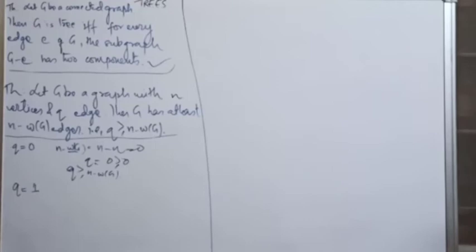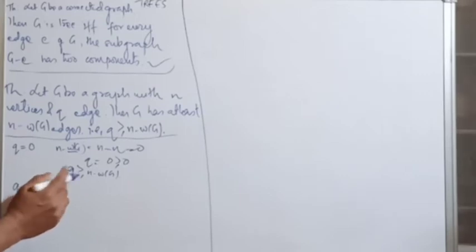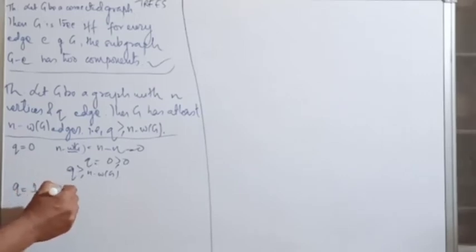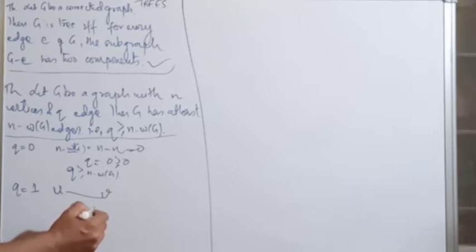Q equals 1 means the number of edges is 1. Let that edge be from U to V, and the number of remaining vertices is n minus 2.